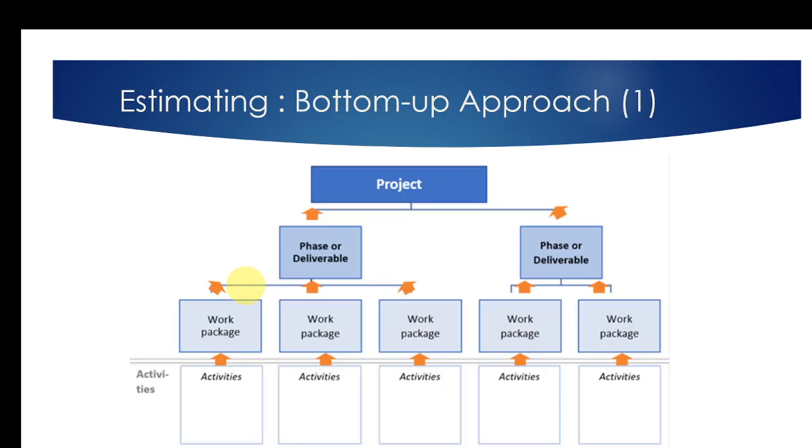When it comes to the bottom-up approach, it is a completely different way. There we analyze our project tasks in detail: what the different tasks are, what the different sub-tasks are. Then we do the costing for those low-level tasks, and then we add them up to come up with the final costing.